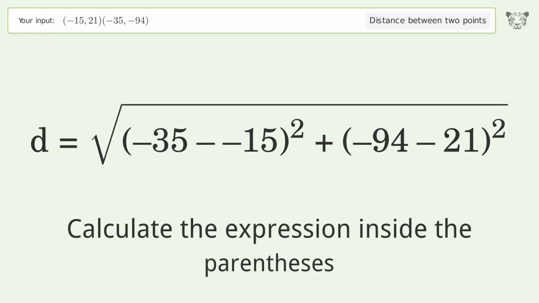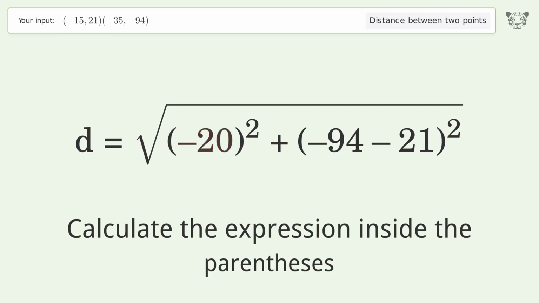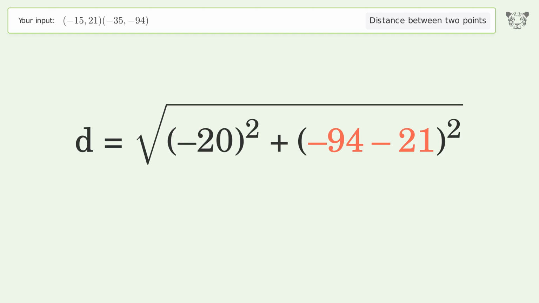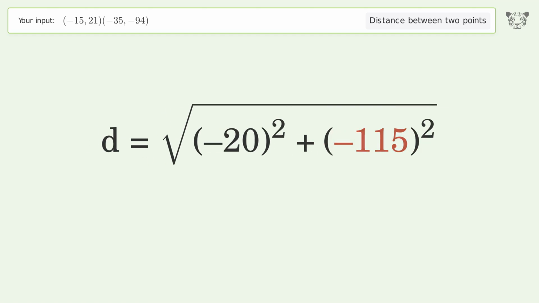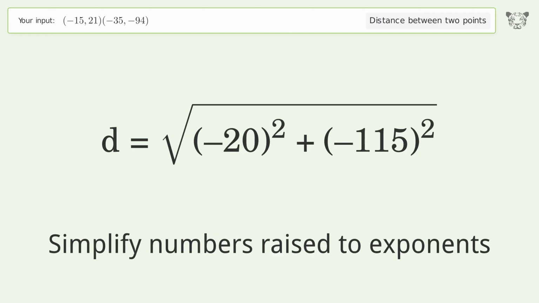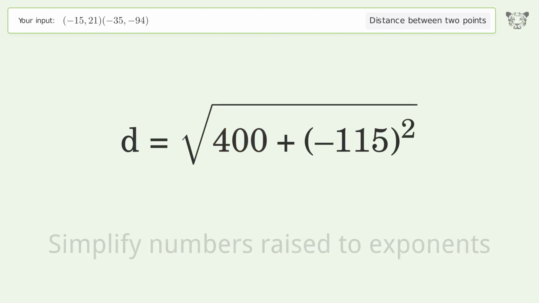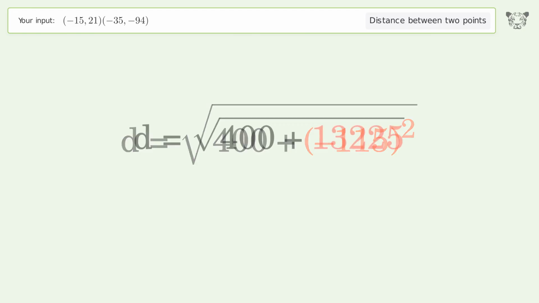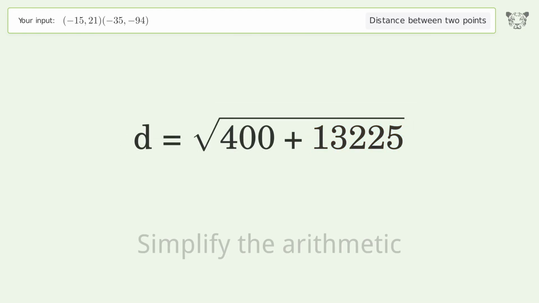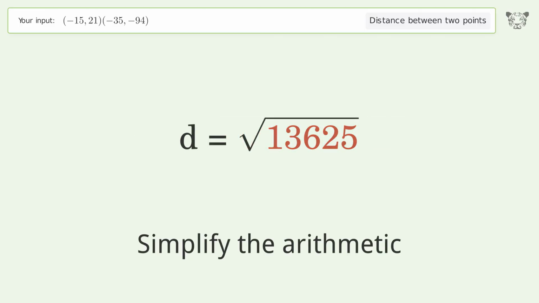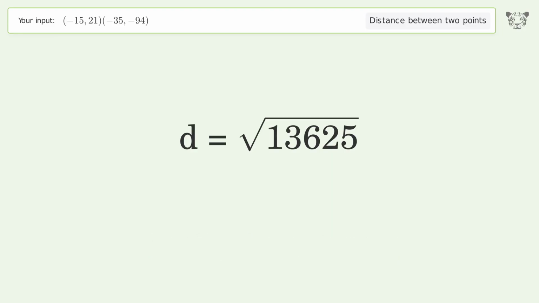Calculate the expression inside the parentheses. Simplify numbers raised to exponents. Simplify the arithmetic. And so the distance between the 2 points is the square root of 13,625 or 116.726.